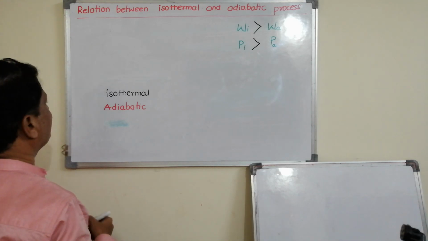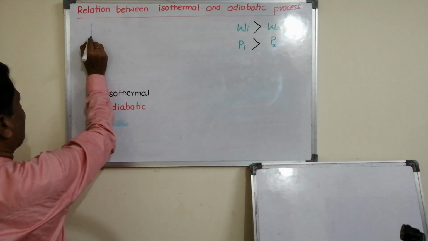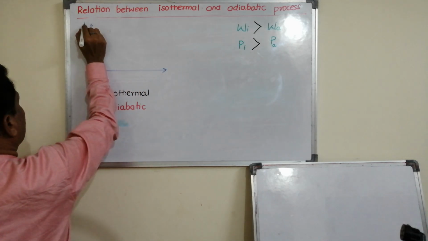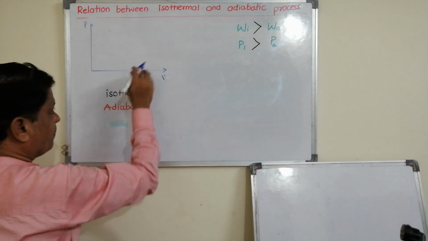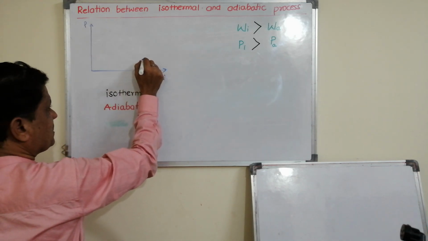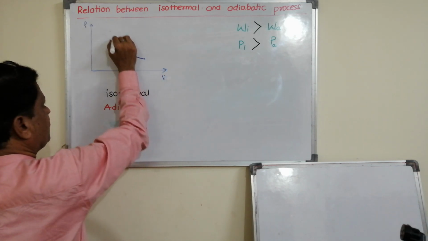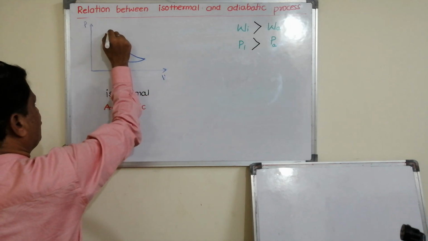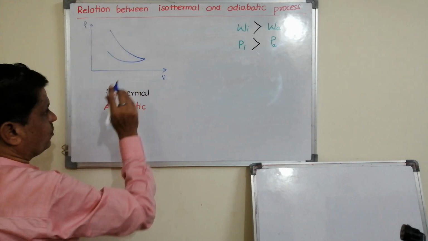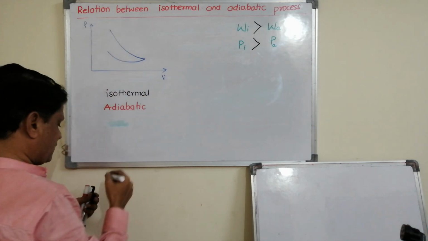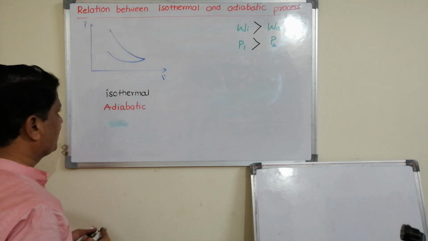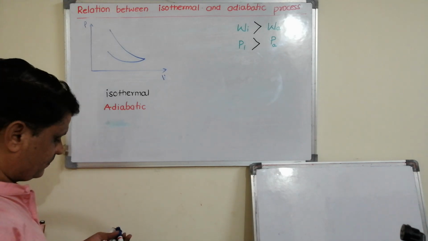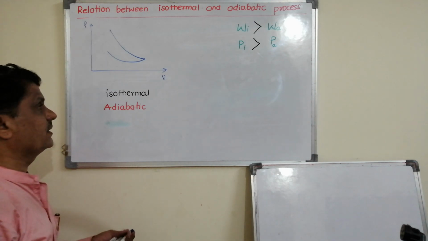See, this is the P versus V graph. Compression means I have to go like this. So my starting point should be like this. One is like this, another is like this. Both I take the same. This is called the first. Now I have to decide which is isothermal and which is adiabatic.